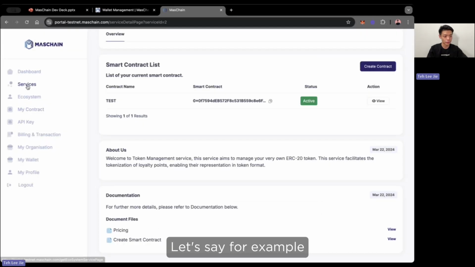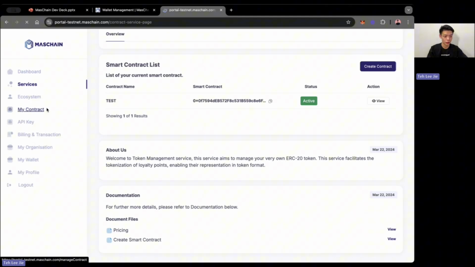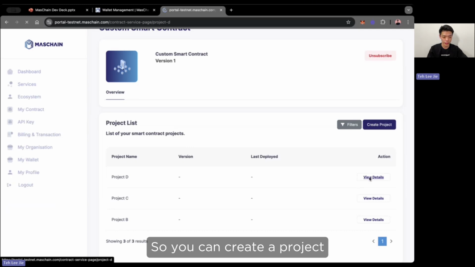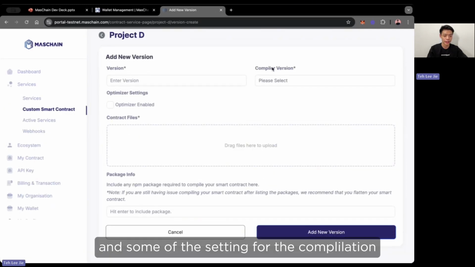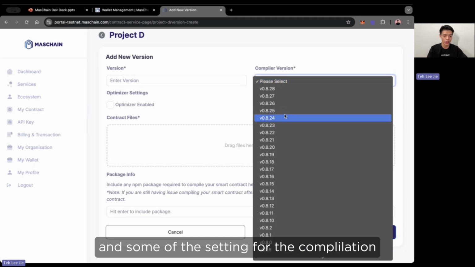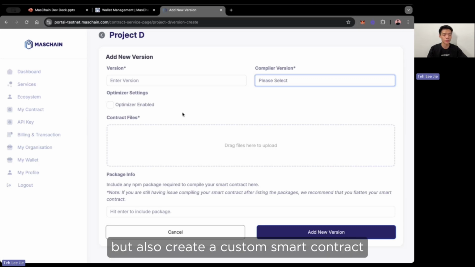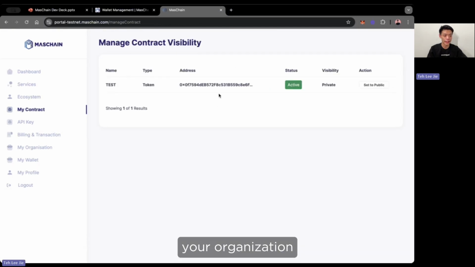And let's say your use case requires a custom smart contract, you are also able to create it directly from here. You can create a project, and then from here you are able to upload your Solidity code and set some settings for compilation and optimization. From this portal directly, you are able to create not only a standard contract, but also a custom smart contract. Next, we also have a list of all the contracts that are created by your organization.